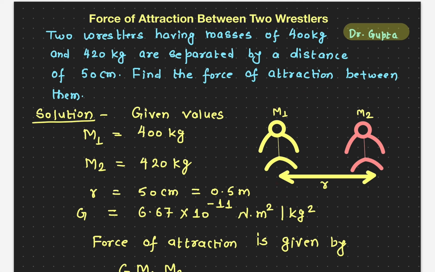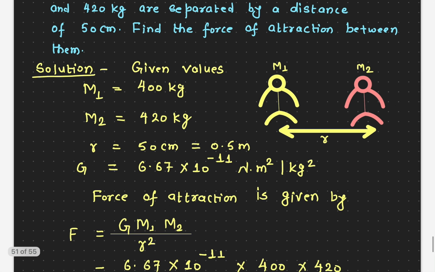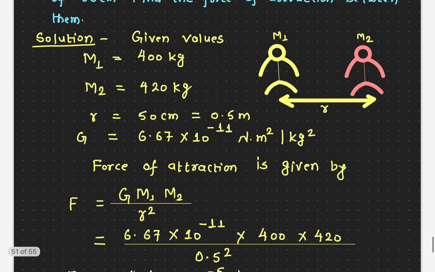Let's calculate that one. So the given values are m1, that's the mass of wrestler 1, 400 kilogram. The mass of wrestler 2 is 420 kilogram. The distance between these two wrestlers, again, we always measure from center to center, is 50 centimeter, which is 0.5 meter. You have to convert into SI units. So 50 centimeter is 0.5 meter.